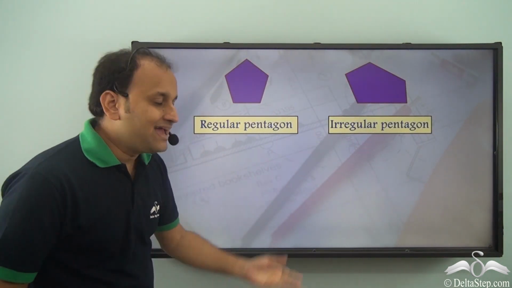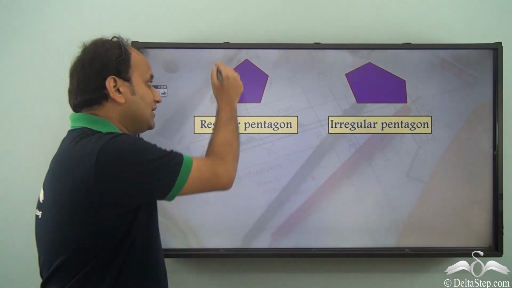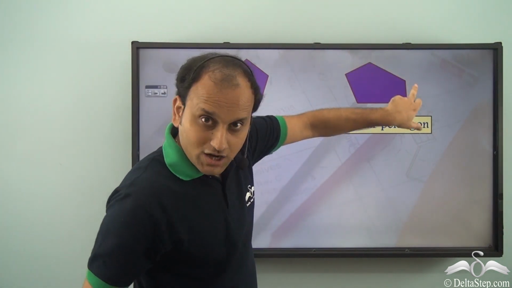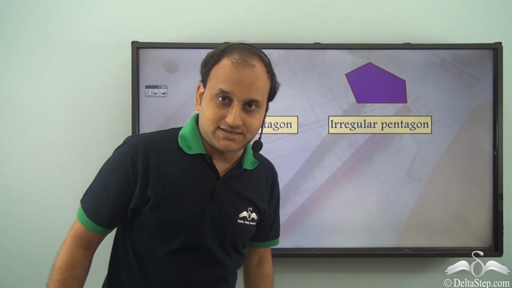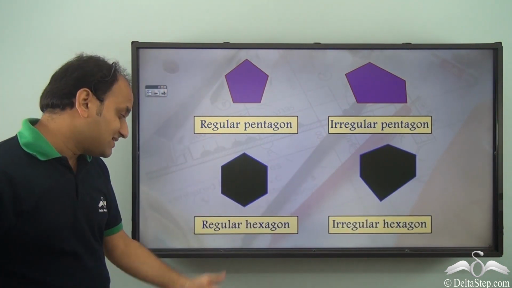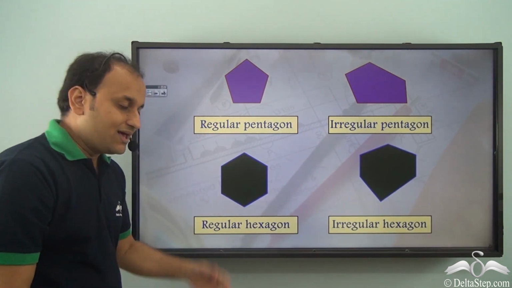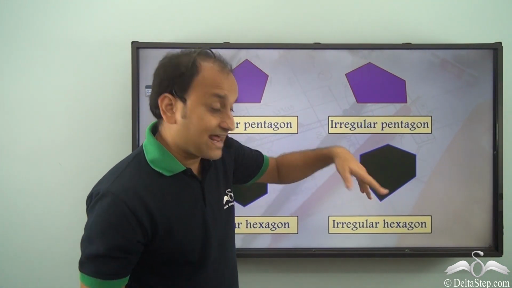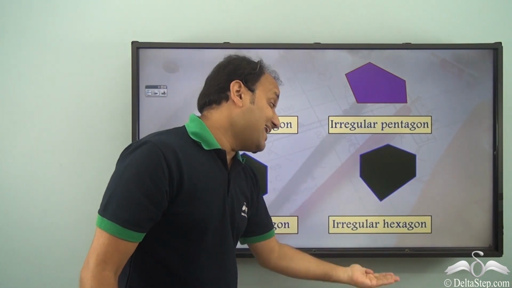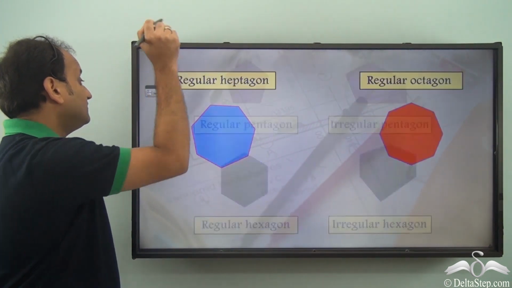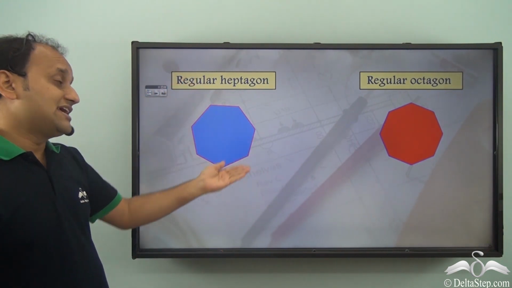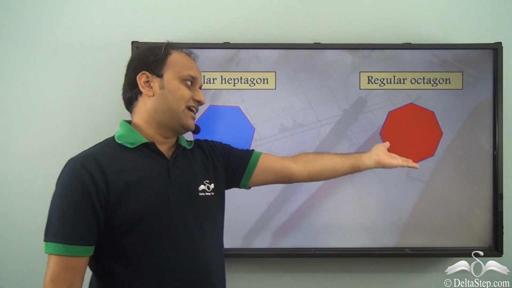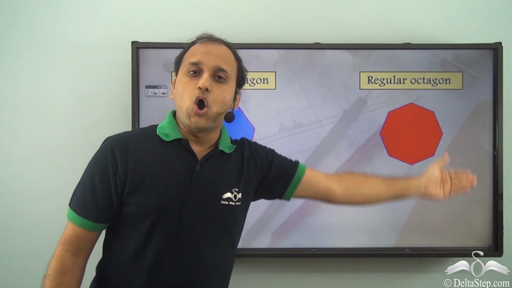And in the case of a pentagon, it's a regular pentagon. When all the sides and all the angles are equal, it's a regular pentagon. And when they are not, then we call it an irregular pentagon. Similarly, for a hexagon, when all the sides and angles are equal, then it is a regular hexagon. And when all the sides and angles are not equal, it's an irregular hexagon. Similarly, when in the case of a heptagon we have all the sides and angles equal, it's a regular heptagon, and in the case of an octagon, it's a regular octagon.